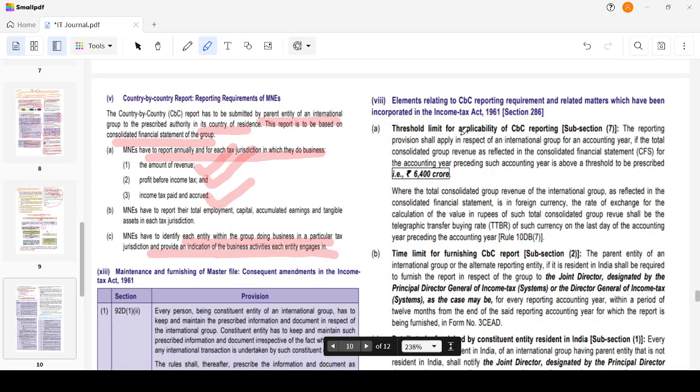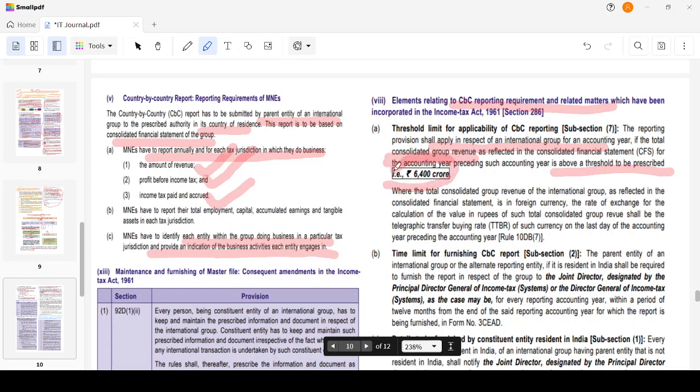Then, elements relating to CbC reporting and related matters. Threshold limit. The reporting provision shall apply in respect of an international group for an accounting year if the total consolidated group revenue is above the threshold to be prescribed, which is 6,400 crore.